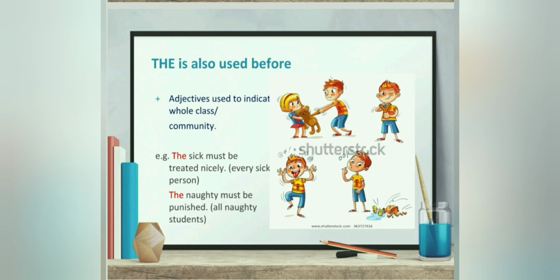Similarly, "the" is also used before adjectives when they indicate the whole class or the community. For example, instead of saying sick people, we have used "the sick must be treated nicely". The sick means obviously sick people, but we have used "the sick" as an adjective for the whole community. That means every sick person must be treated nicely. Similarly, second example, the naughty must be punished. That means all the naughty students, everybody who's doing mischief in the class, they must be punished.